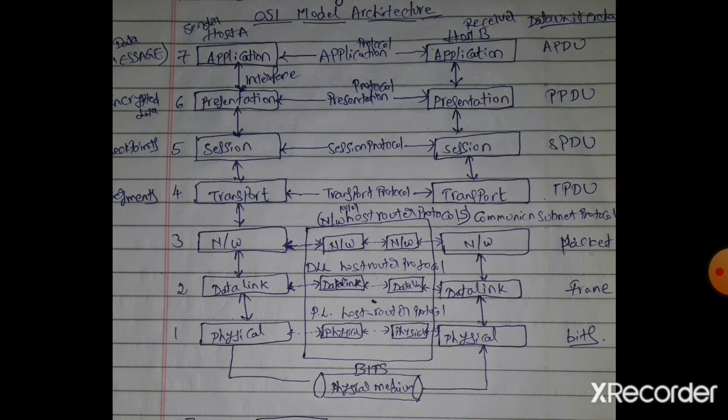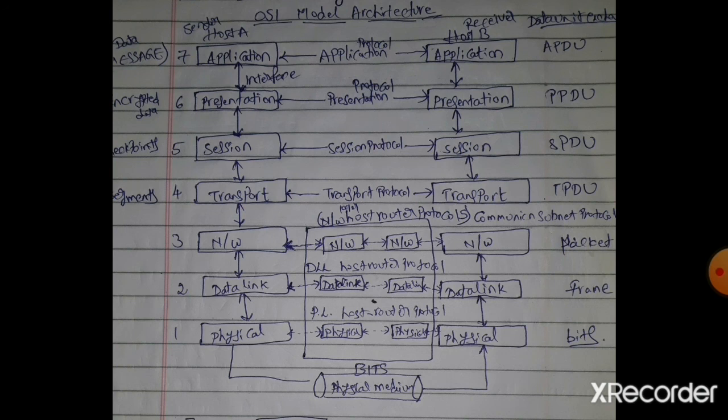The original data we are sending is changed to another form, and that other format of the data is sent from the sender to the receiver.